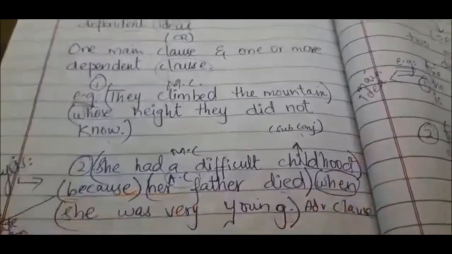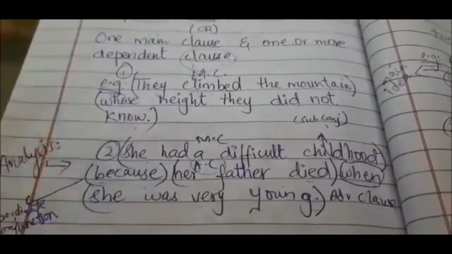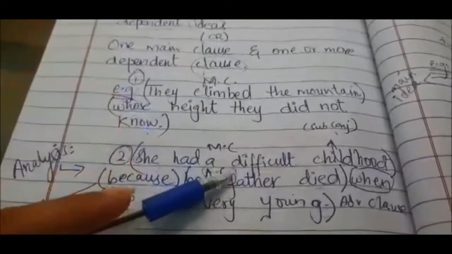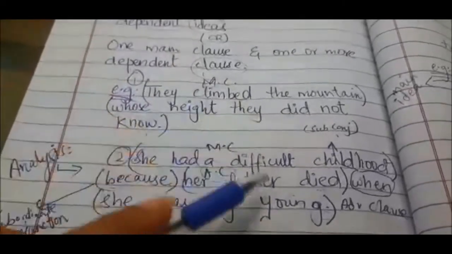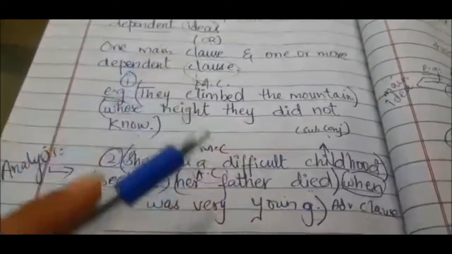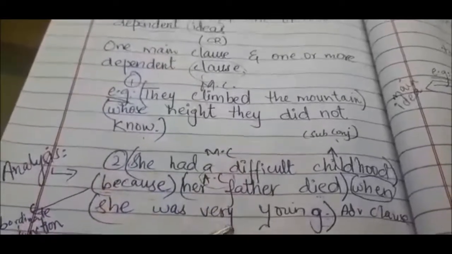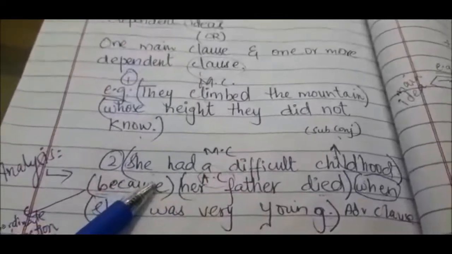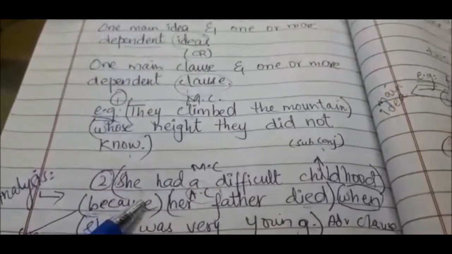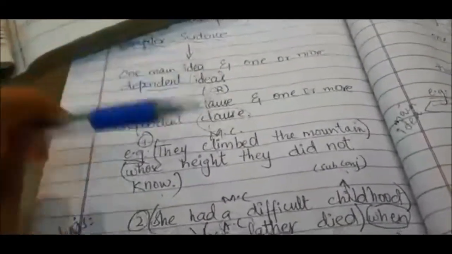If I say "when she was very young," again we are not clear, so what happened to her, right? By combining all these ideas together, you can see that we have one main clause and two other parts that are not clear because they have a conjunction, and we need more explanation to get the complete sense and meaning. So that's why this is the type of the complex sentence.